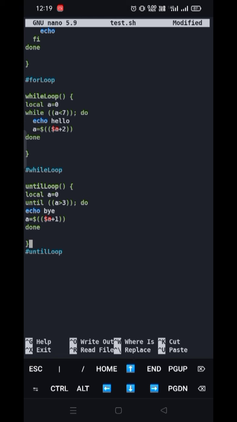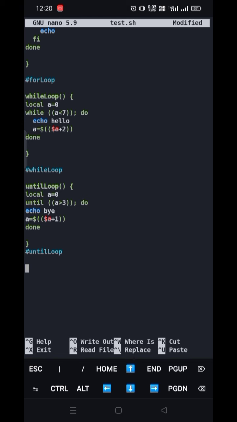At the first time the value of a is 0, which is not greater than 3. So it is a false statement, so the loop will work since it works on the false statement only. So it will print bye and the value becomes 1, since 1 is added.